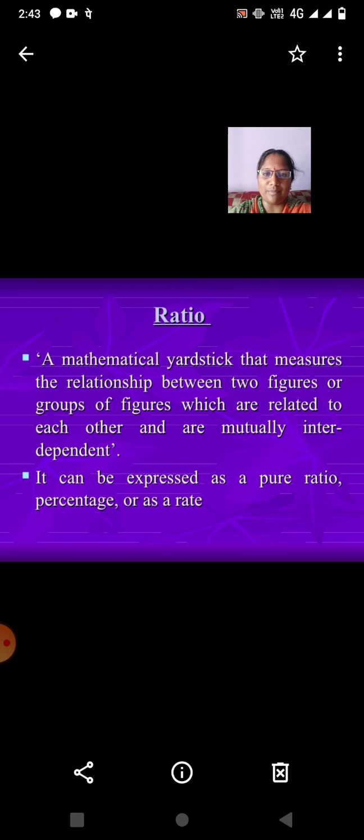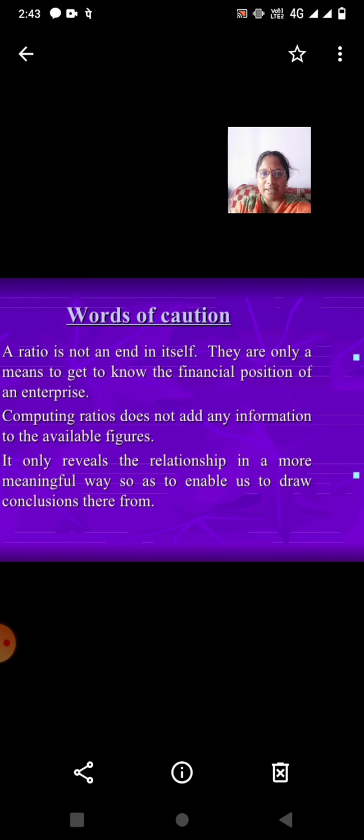Ratio: a mathematical yardstick that measures the relationship between two figures or groups of figures which are related to each other and are mutually interdependent. It can be expressed as a pure ratio, a percentage, or as a rate.